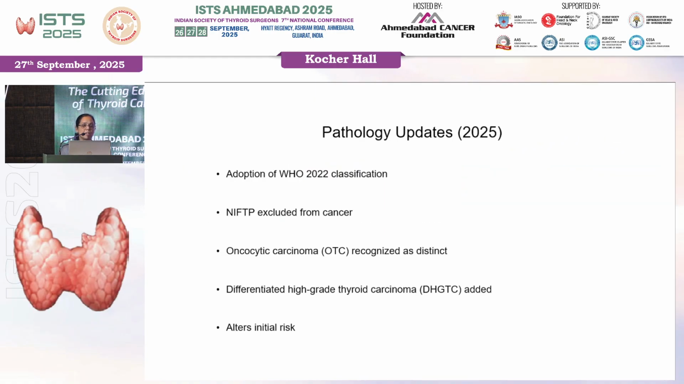So now there have been a lot of changes in the pathology in 2025, and NIFTP has been excluded from cancer, oncocytic has been recognized as a distinct entity, separate from the follicular, and differentiated high-grade thyroid cancer has been added, and there has been some risk alteration. There has been downstaging of certain tumors.